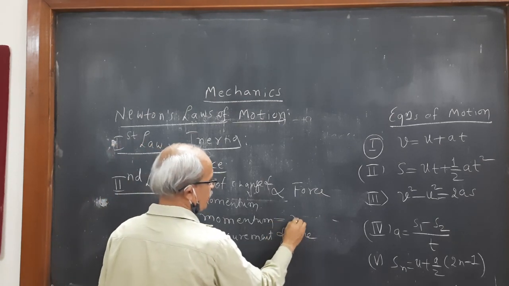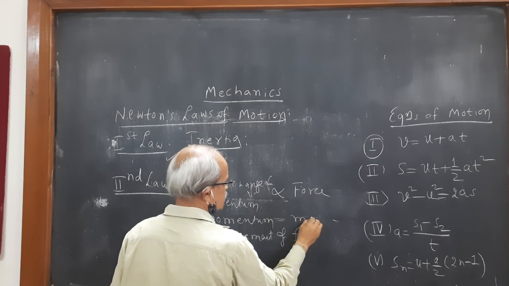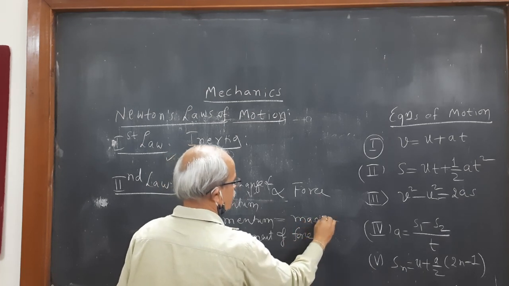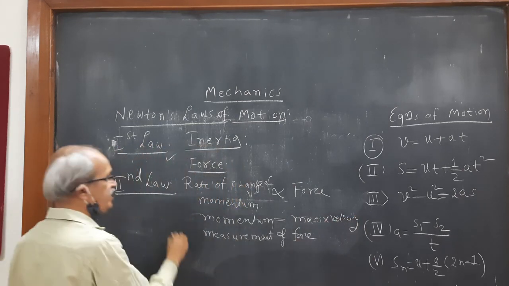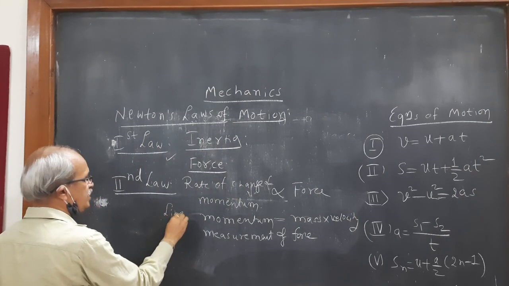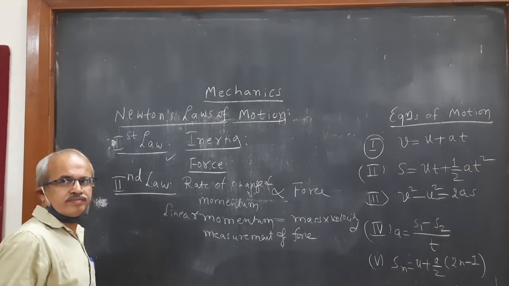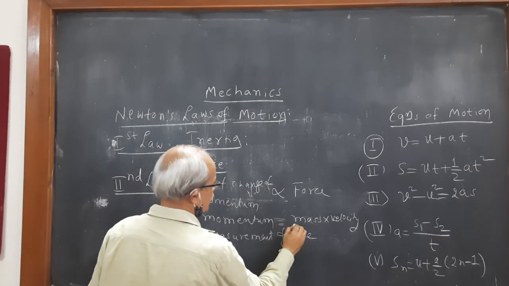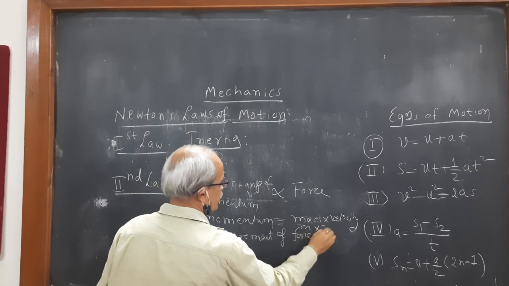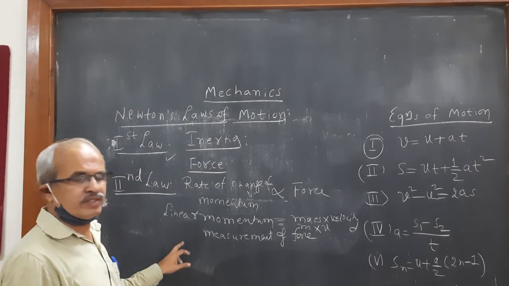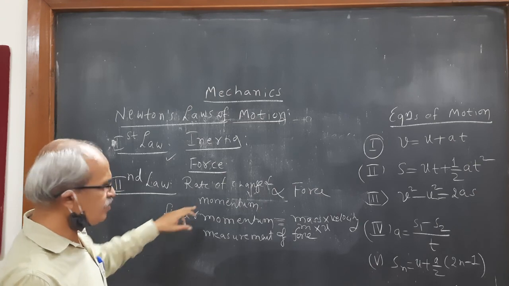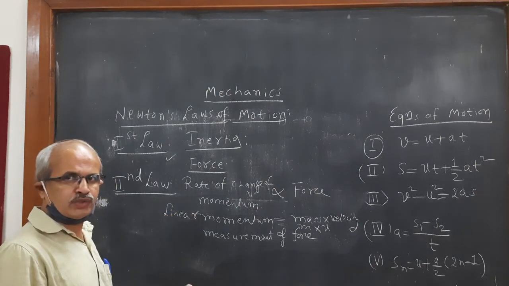All of you know very well, it is the product of mass and velocity, that is called linear momentum. It is m into v, mass into velocity. Momentum means the quantity of motion associated with a body.